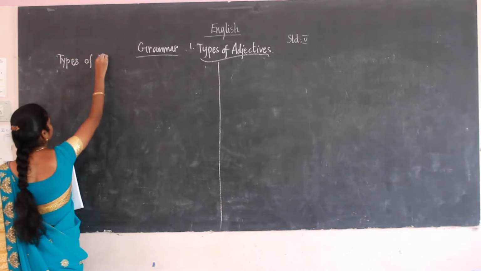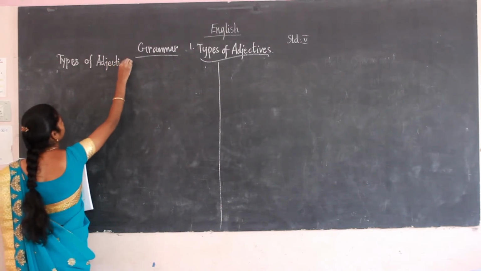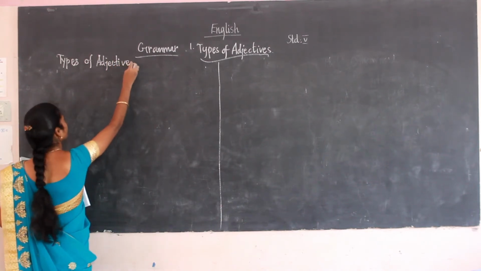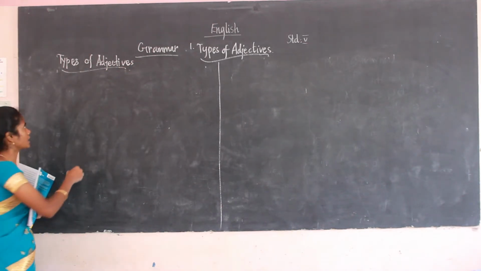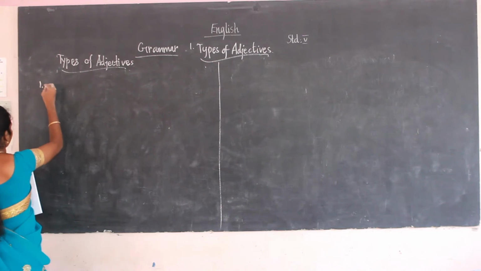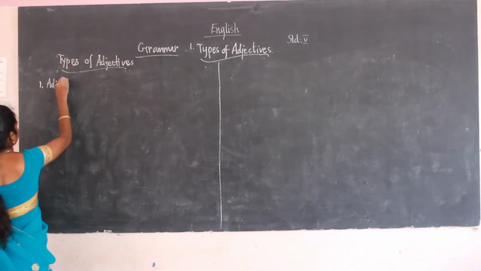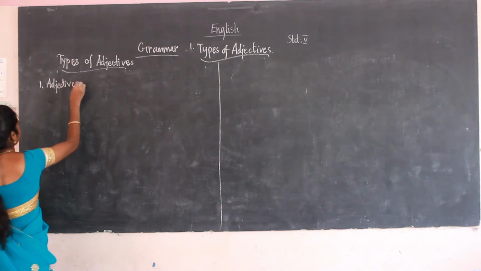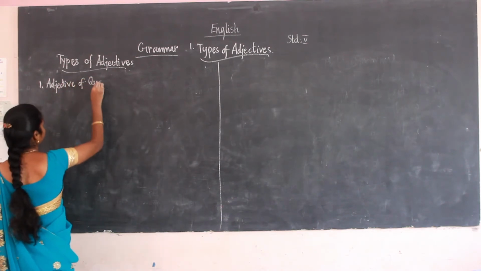Types of adjective. There are 7 types of adjective. First one, adjective of quality.